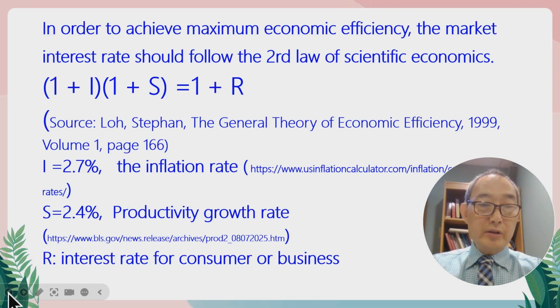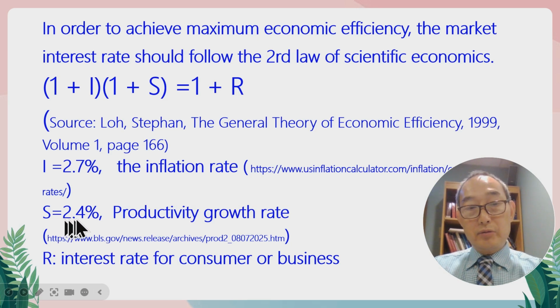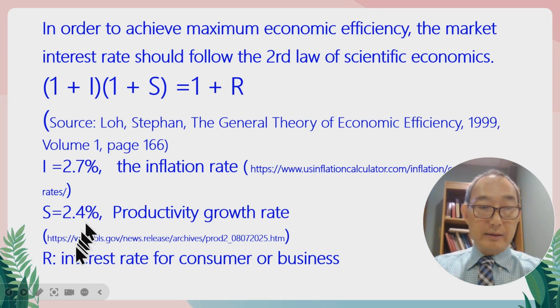And S is the productivity growth rate. Based on the labor statistics, I have the link displayed here, the productivity growth rate is 2.4% for the most recent year or 6 months.